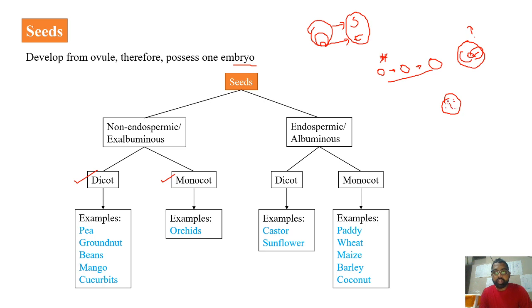Right. So when the endosperm is present, the cotyledons need not be fleshy. So here usually you'll find the membranous, the thin cotyledons. This you can see in the case of castor, and you can see that in the case of sunflower also. So it is a dicot type. Now coming to the monocots, paddy, that is rice, wheat, maize, barley, coconut, all these are the examples for endospermic or albuminous seeds.